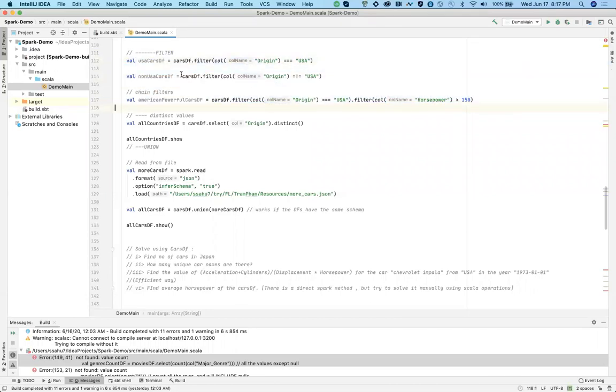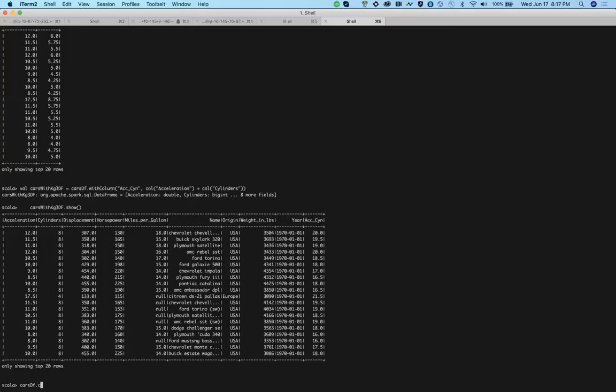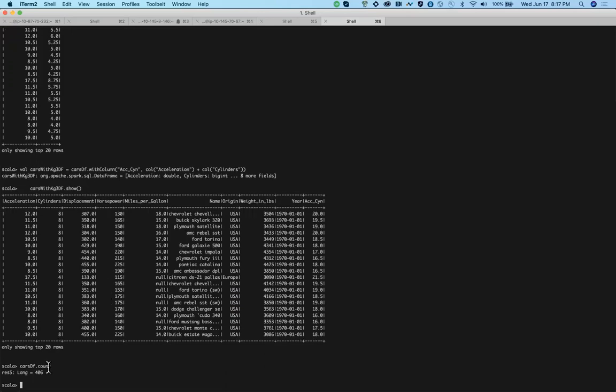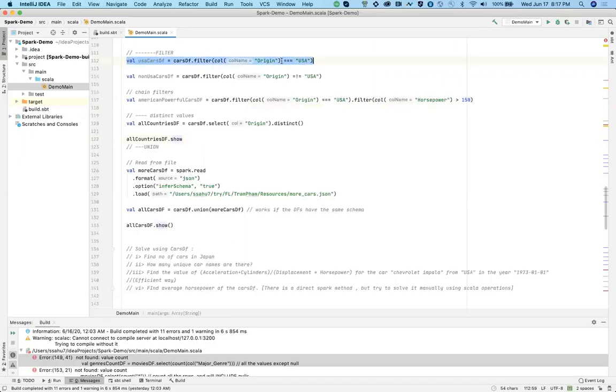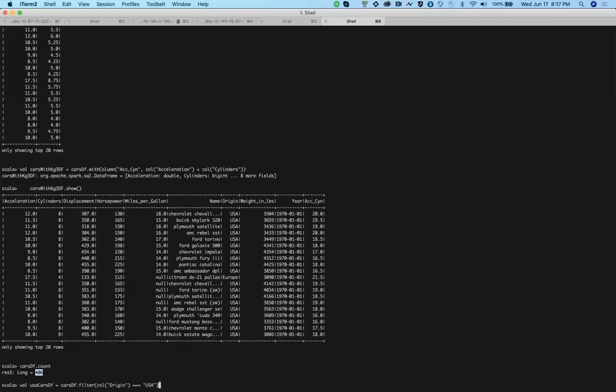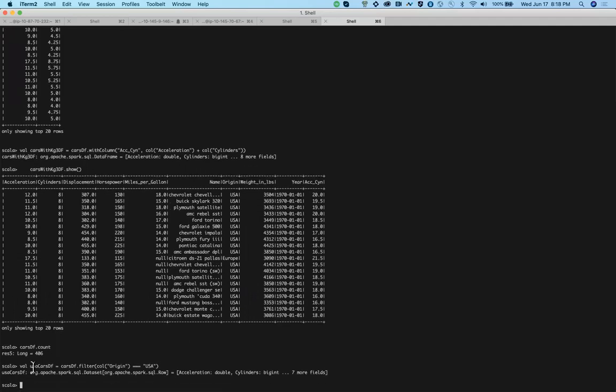So if you see initially the cars.df, let's say how much count it had. You're able to see the screen, right? Full screen, right? So it has around 406 rows, correct? Now what I'll do is I'll just try to filter this. What is this filter doing? The exact same thing that I told you. For the column origin, this column equal to USA. If I do this, now this new data frame will have only the rows corresponding to USA.